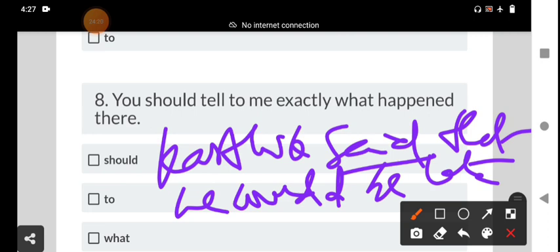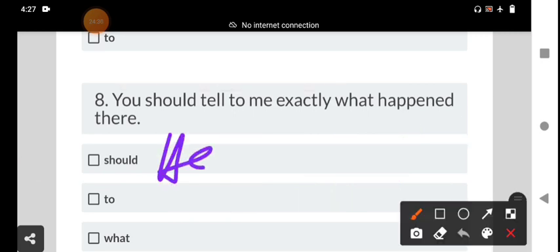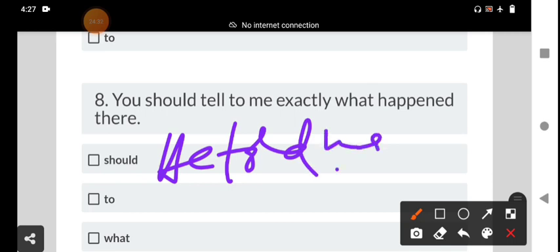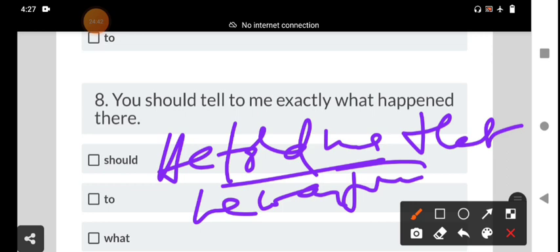But tell is to say or write something to someone. Tell means we say something to someone. For example, he told me that he was going to school. The object is there. He told me does not take the preposition. It is a transitive verb.